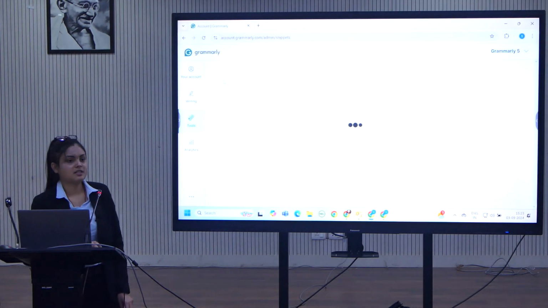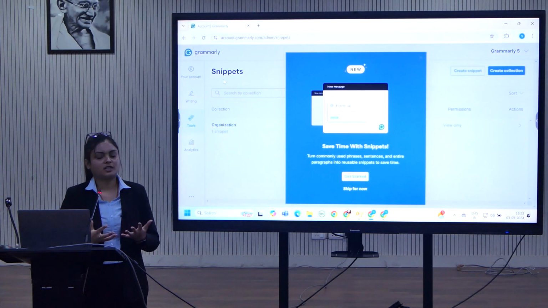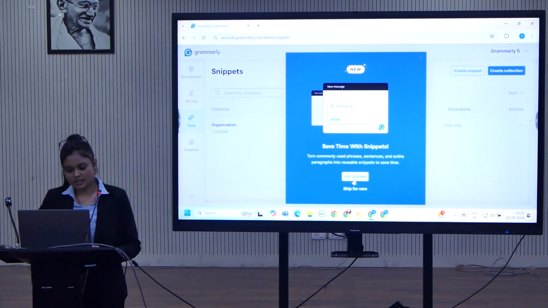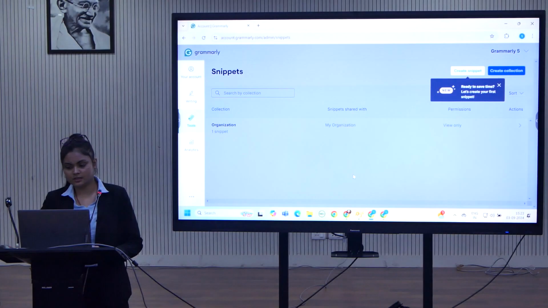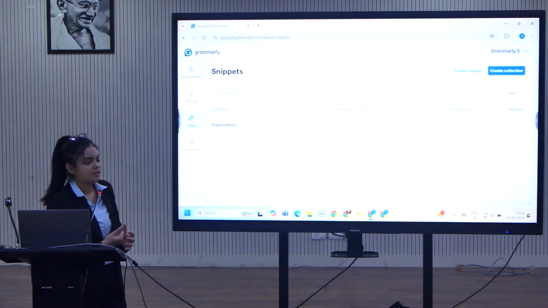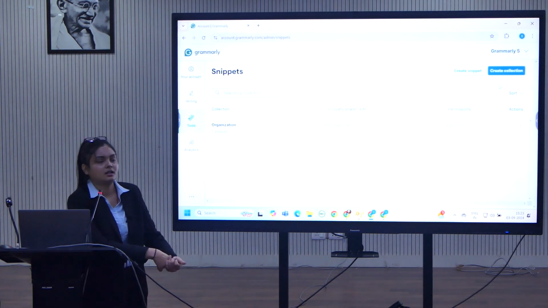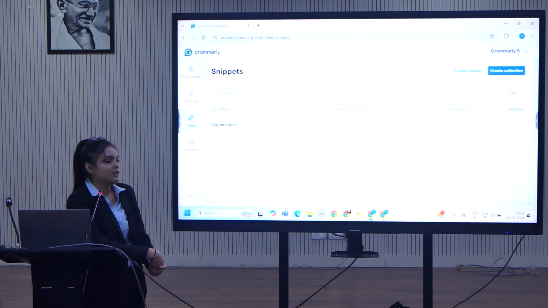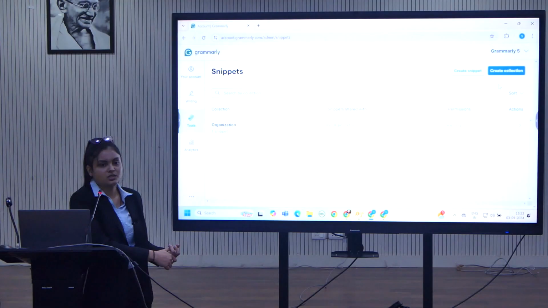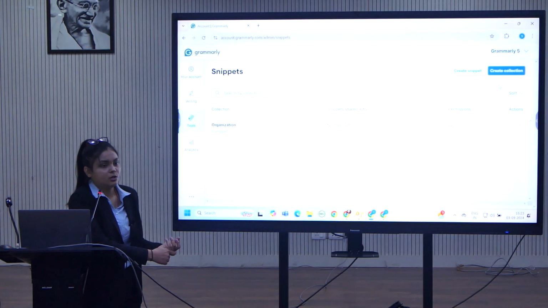We do have snippets. Snippets is something like a shortcut key, you can say. I'll start with this tour because it's very important. Ready to save time. What snippets basically are, are shortcuts. For example, if you are writing a research paper and want to submit it to somebody, let's say professors keep doing research for the complete year on different domains.